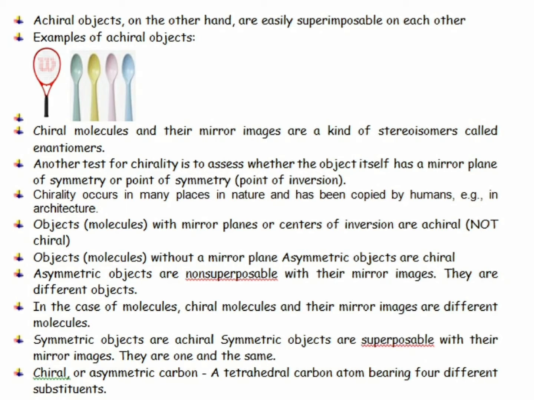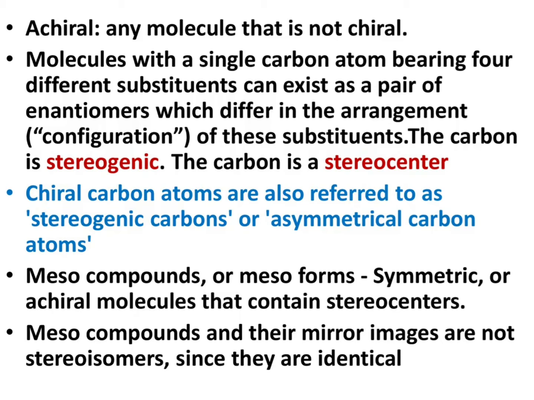Now let us see the term chiral carbon or asymmetric carbon. A tetrahedral carbon bearing four different substituents is said to be a chiral carbon. Molecules with a single carbon bearing four different substituents can exist as a pair of enantiomers which differ in the arrangement, that is the configuration, of these substituents. And this carbon is otherwise called a stereogenic or stereocentric carbon. Thus, chiral carbon atoms are also referred to as stereogenic carbons or asymmetrical carbon atoms.